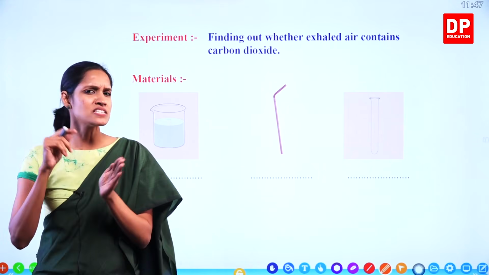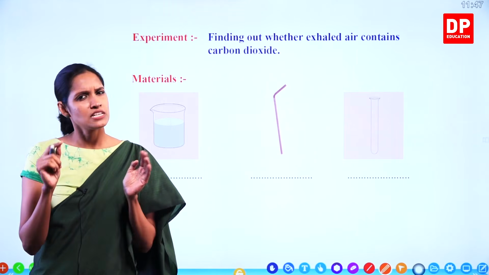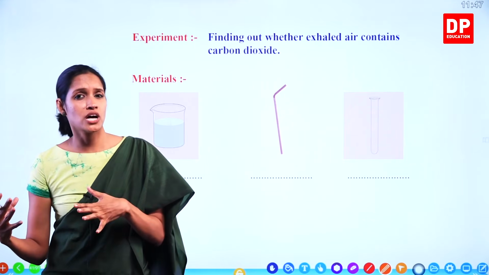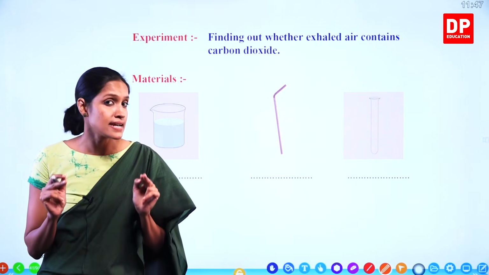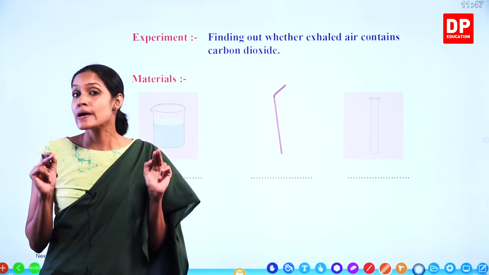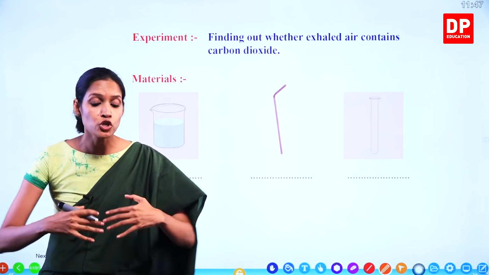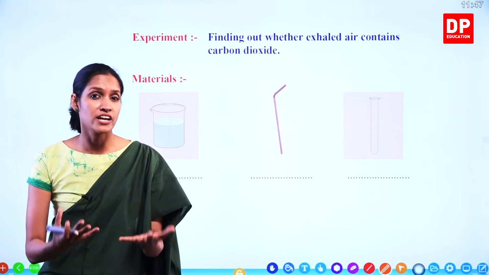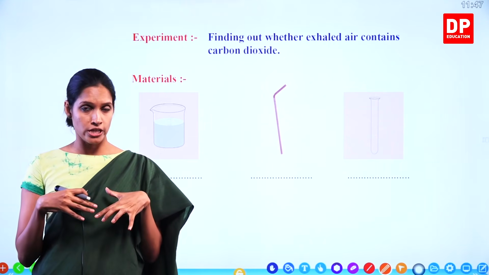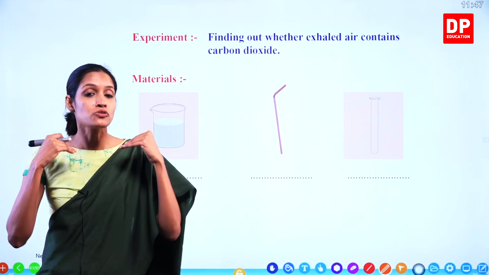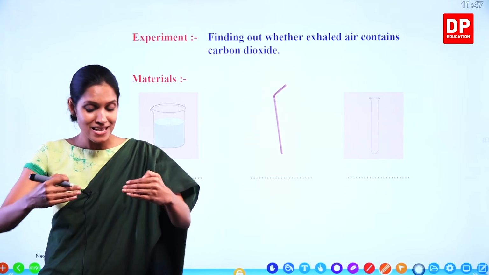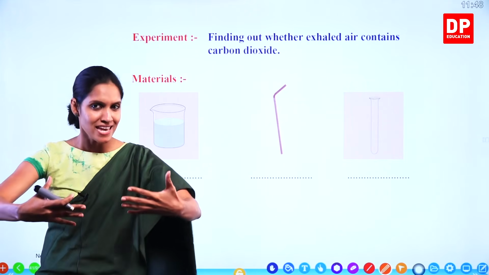Along with energy, something else is also produced. It is known as a byproduct or extra product. What is that substance? Yes, that is carbon dioxide. And I told you carbon dioxide should be removed from your body, otherwise it will be toxic in the body, right? So how do you remove this carbon dioxide gas? By exhaling.